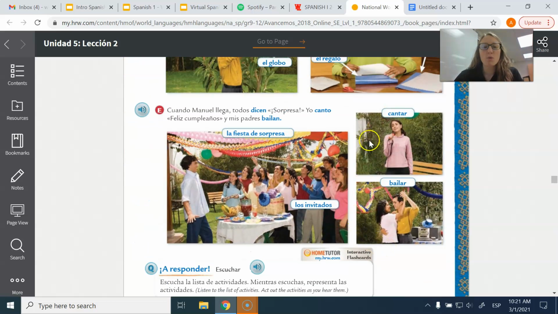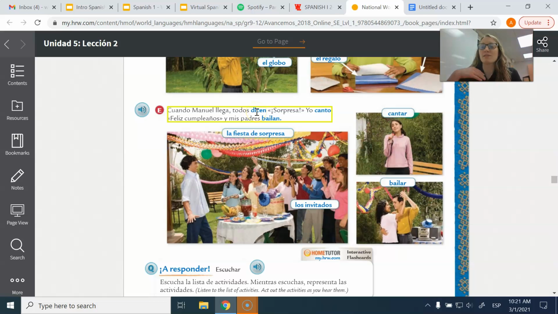Okay, last one, chicos. Cuando Manuel llega, remember llegar means to arrive, todos dicen, sorpresa. Yo canto, feliz cumpleaños, y mis padres bailan. If you've ever heard the song Bailando, Bailando, that's a very famous song in Spanish. That just means dancing. So we have la fiesta de sorpresa, los invitados, cantar, bailar, Fernando, or no, Manuel.